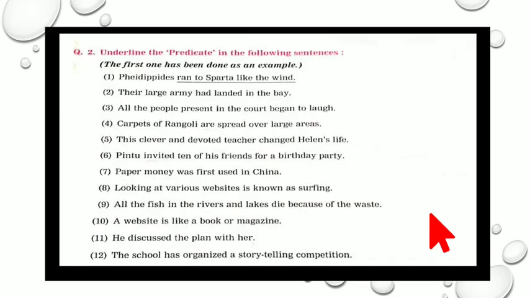Now, coming to question number 2, here you are supposed to underline the predicate. In question number 1, you were supposed to underline the subject. So here you have to identify the predicate and then underline it. The first example is already done for you all and then you are supposed to solve all these examples given here.